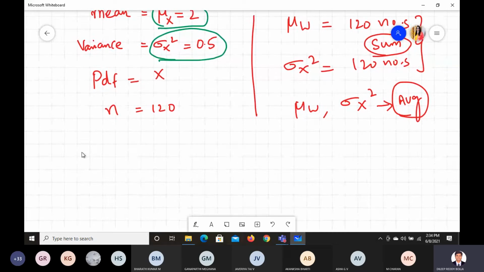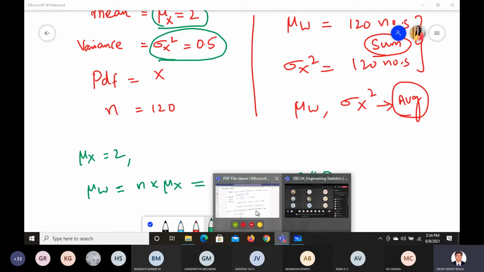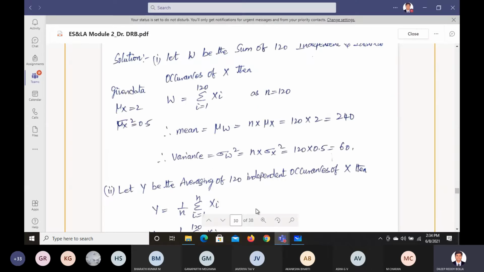So mu W equals n times mu x, which is 120 into 2, and we get 240.